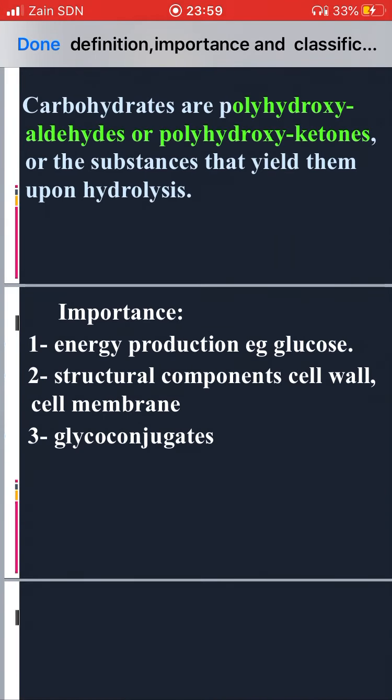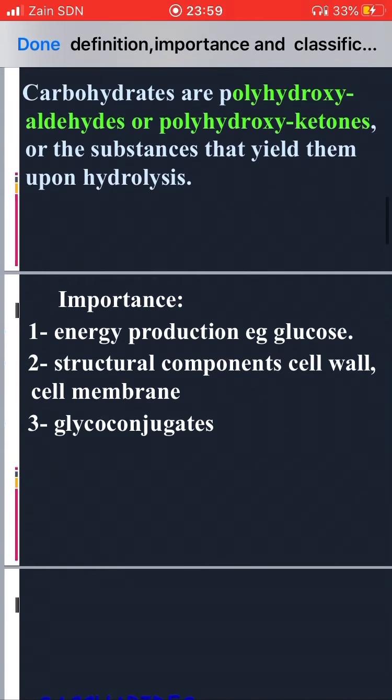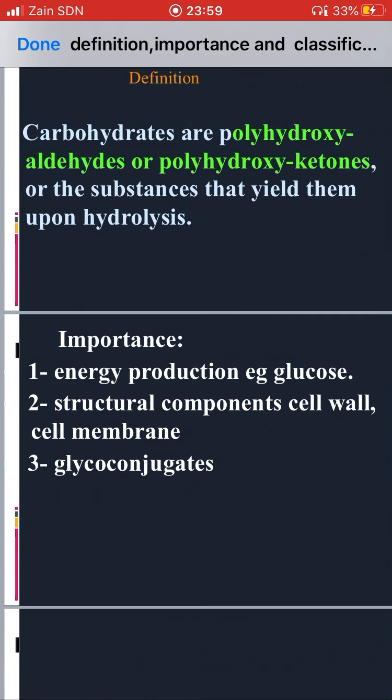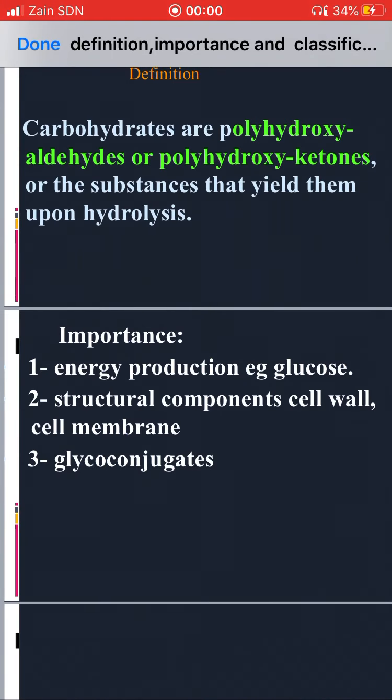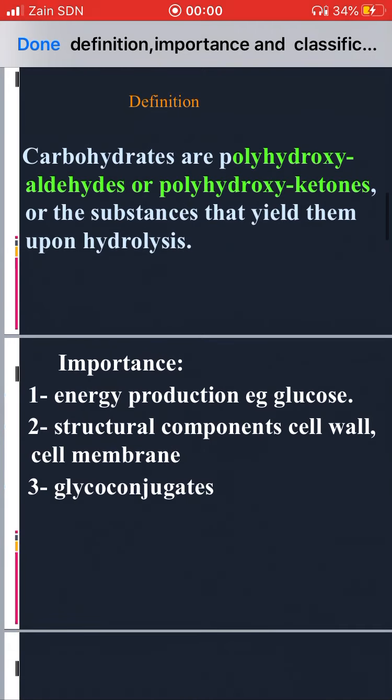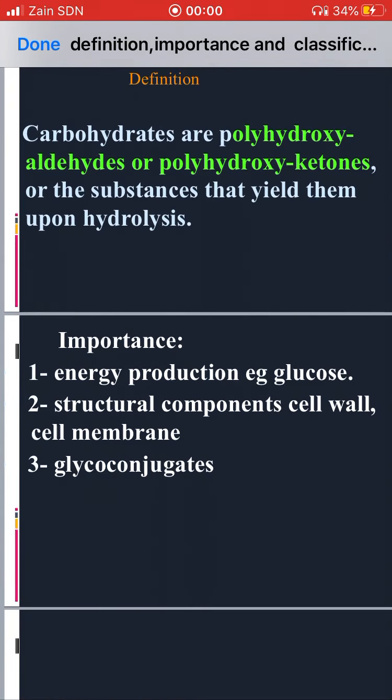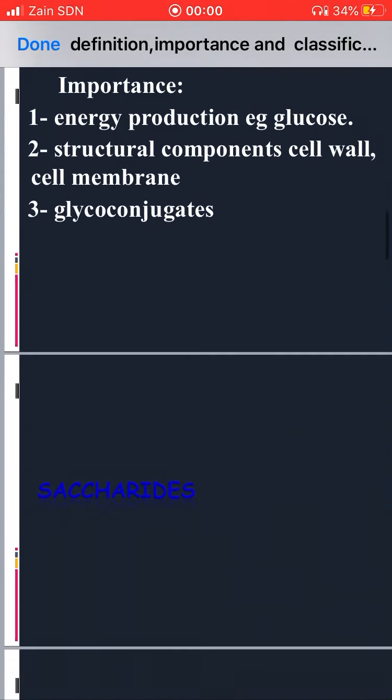Also, it is very important for glycoconjugates. What do we mean by glycoconjugate? Glyco means something sweet, or sugary, so it contains carbohydrate, and this biomolecule is conjugated to another biomolecule. For example, glycoprotein is one of the glycoconjugates, containing carbohydrate and protein. Also glycolipids, containing carbohydrate and lipids.